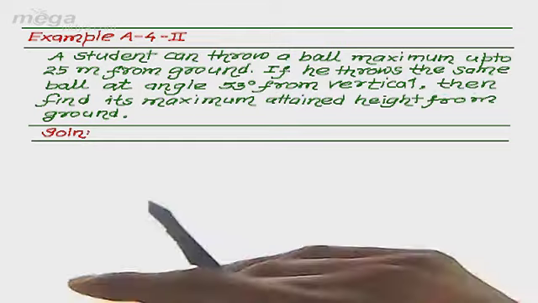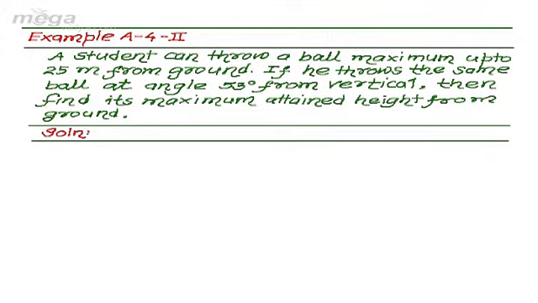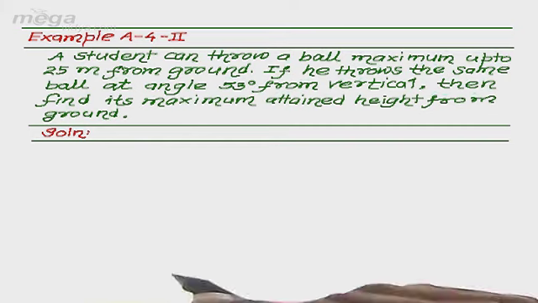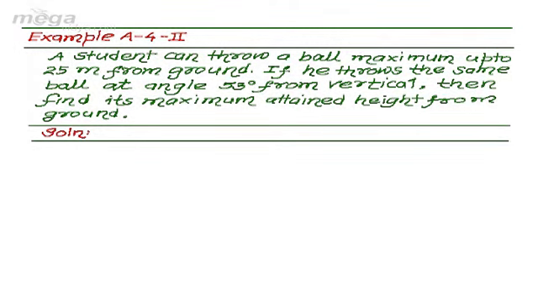If you see in this question, we have been given interesting and important information about the capability of the student. A student can throw a ball maximum up to 25 meter, meaning that it is the maximum possible height up to which he can throw the ball, and to attain its maximum height, the ball must be thrown directly vertically upward, meaning perpendicular to the ground. If a student throws the ball at angle of projection 90 degree, then only he will be able to throw the ball up to the maximum possible height.